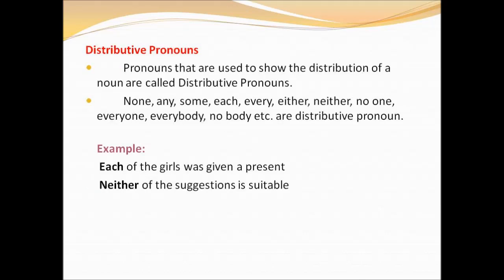Distributive pronouns. Pronouns that are used to show the distribution of a noun are called distributive pronouns. So, the distributive pronouns such as each, either, and neither refer to the person or things one at a time. Example, each of the girls was given a present. Second example, neither of the suggestions is suitable. So, in these examples, the words each and neither are used to show the distribution of a noun. So, they are called distributive pronouns.